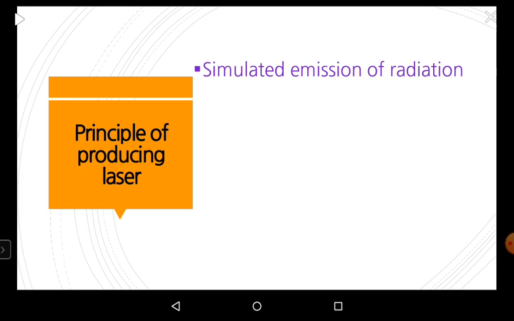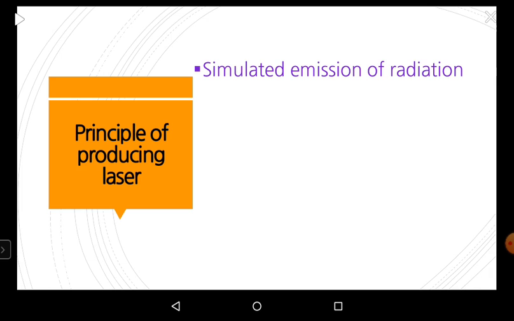Very good morning, children. Today I am going to explain to you how a laser is produced and the principle of producing laser: stimulated emission of radiation. This is the second class in the topic laser, and in the first lesson I explained the characteristics and advantages of the laser.